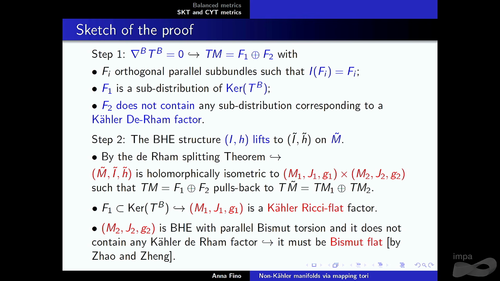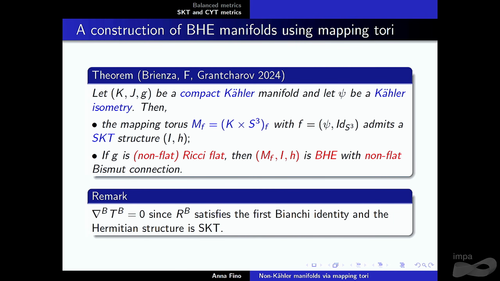How do we get that? This is joint work with Brienza, Grancher and Gale. So let's start with a compact Kähler manifold, and let's take a Kähler isometry. Then the mapping torus admits a natural SKT structure, and if G is non-flat, Ricci flat, then we get an example which is bismuth Hermitian Einstein with non-flat bismuth connection.